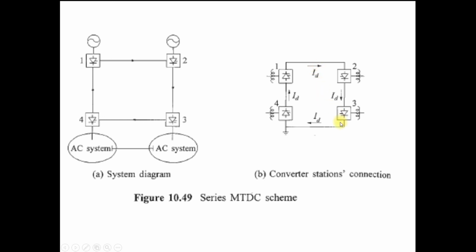Once you add another converter or increase the power, the current will increase, and the cable is not able to withstand that high current. So extension of the series connected MTDC is limited compared to the parallel connected MTDC system, where extension is achieved very easily.